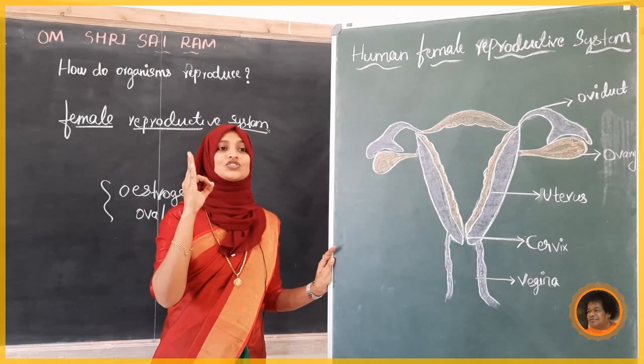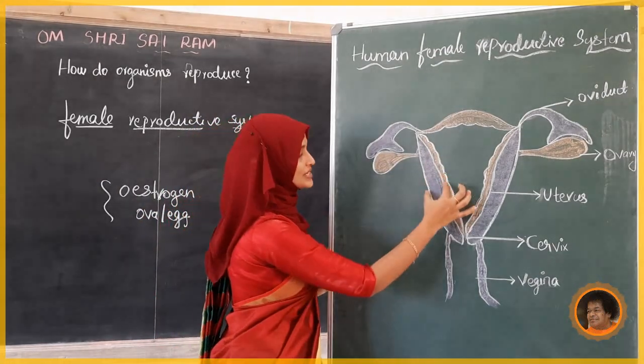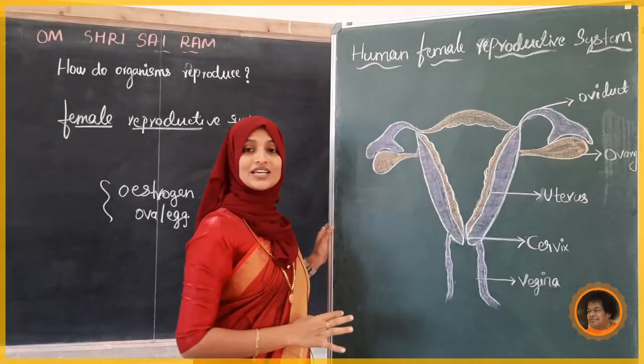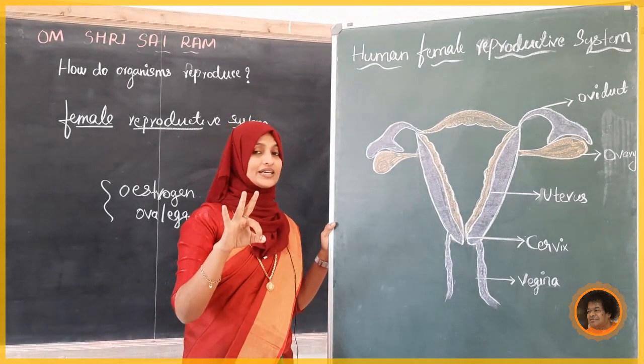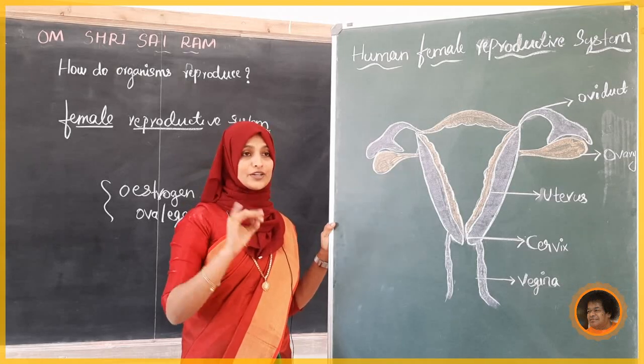Next, there are 3 layers here. Where? In the uterus. There are 3 layers: outermost, middle and innermost.